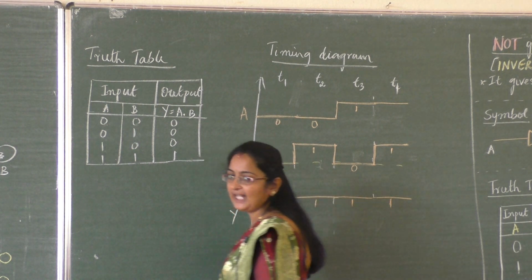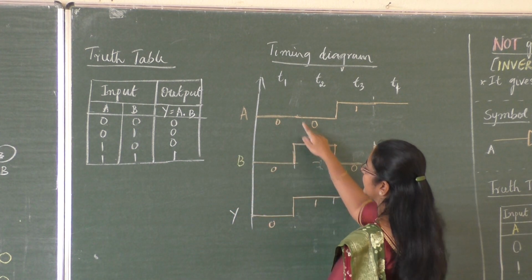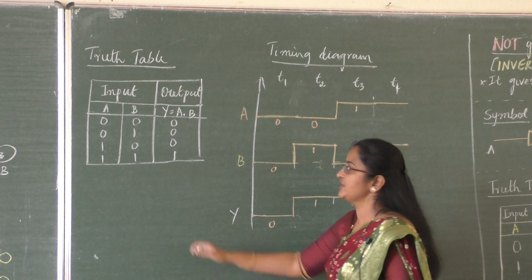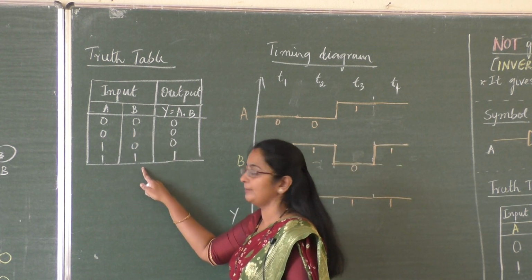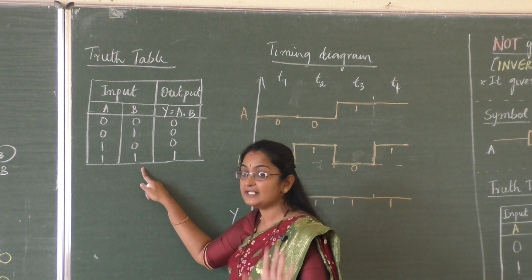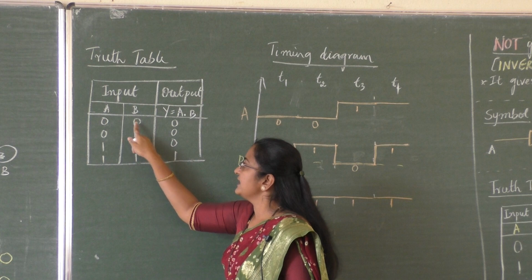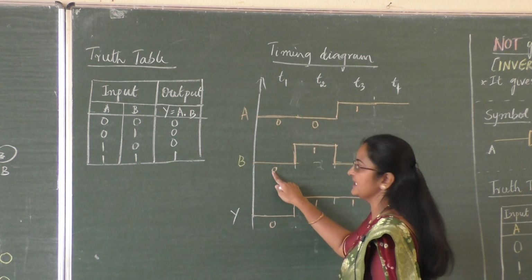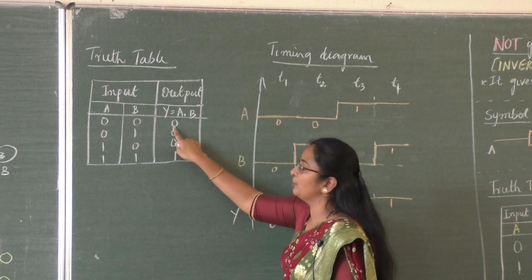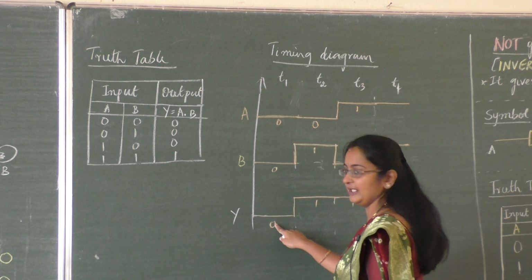Next, how to draw the timing diagram. Now timing diagram, like OR gate, since here this input combination we have not changed, it will remain same for two input combination. So A, B, 0, 0. What happens to output Y? Y also will be 0, correct.